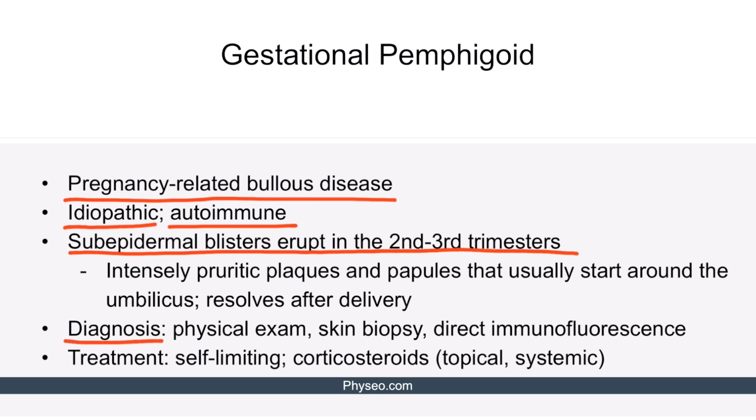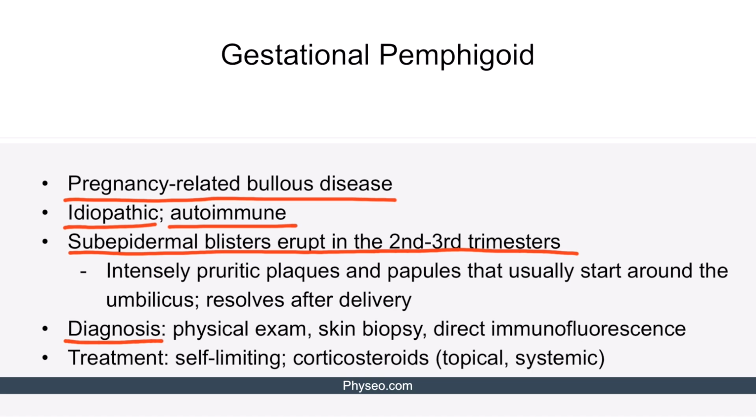In terms of diagnosis, the characteristic clinical presentation should be detected on physical exam. After that, it's important to do a skin biopsy and identify the appropriate histopathology, which usually shows subepidermal blisters. Direct immunofluorescence can be performed, which will reveal linear C3 and IgG deposition over the basement membrane. Note that direct immunofluorescence is the differentiating test between gestational pemphigoid and pruritic urticarial papules of pregnancy, which typically have